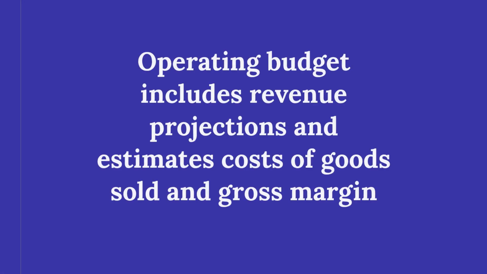An operating budget includes revenue projections. It estimates costs of goods sold and gross margin. Operating expenses cover salaries, rent, and utilities. The budget calculates operating profit. This example illustrates the budgeting process.